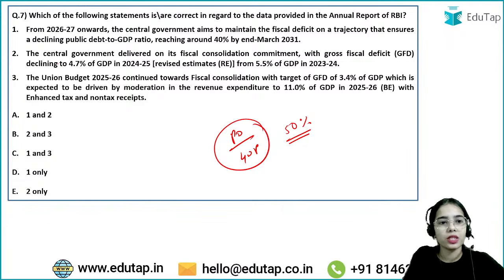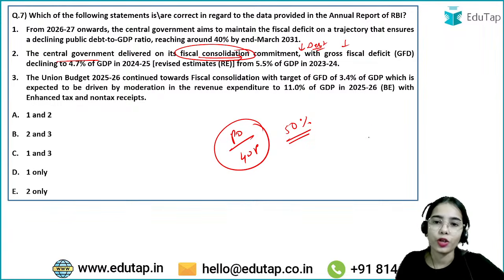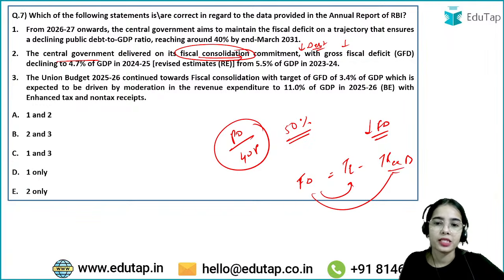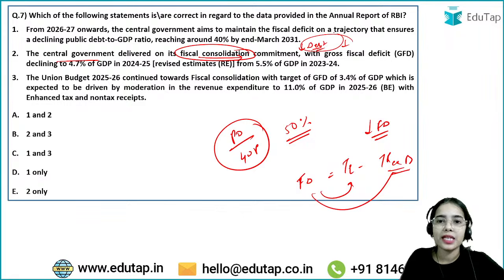Now the central government delivered on its fiscal consolidation commitment. Fiscal consolidation commitment means that we want to reduce the debt in our country, and reduce the fiscal deficit. What is fiscal deficit? It is the total expenditure minus total receipts excluding borrowing. So that is fiscal deficit, when the expenditure is more than the receipts excluding borrowing. It was said that we want to reduce the borrowing requirement of the country,